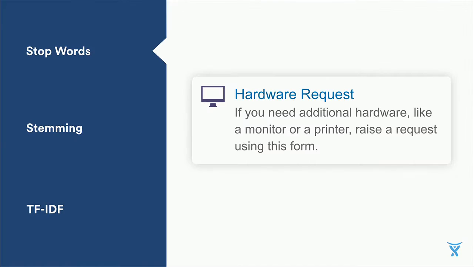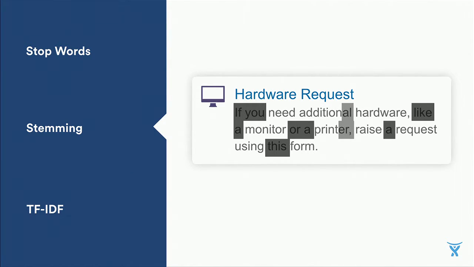We used a standard search library which took care of things like removing stop words, like words that don't add additional meaning. So this particular request type has a bunch of text in there, but this process gets rid of words like if, you, like, a, or, and so on. Now all of these words are thankfully removed due to this process. Now, the search algorithm also performs a process known as stemming to reduce words like printer and printing to their root form, print, for fair comparison.